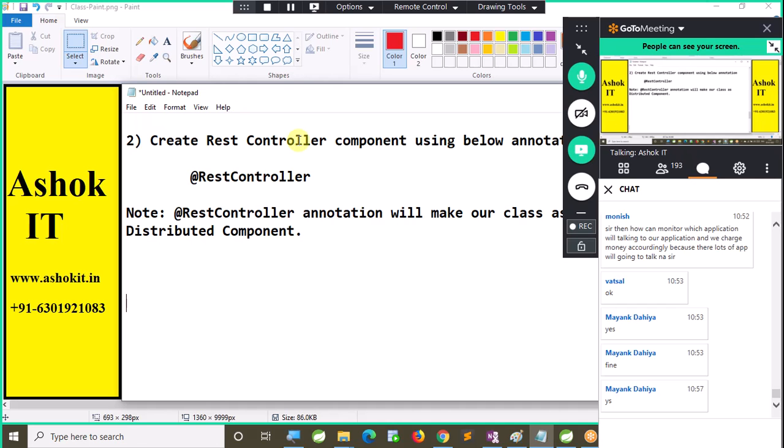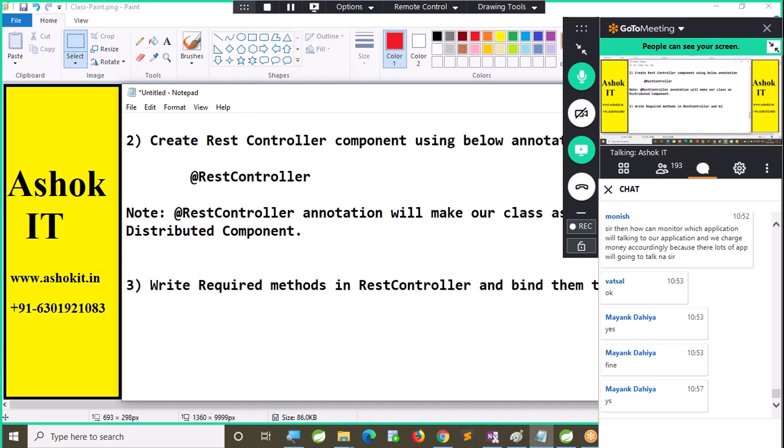Right. Now, third step. Write required methods in REST controller and bind them to HTTP request methods with unique URL pattern. We should write the methods in that REST controller and we should bind them to HTTP request method with the unique URL pattern.